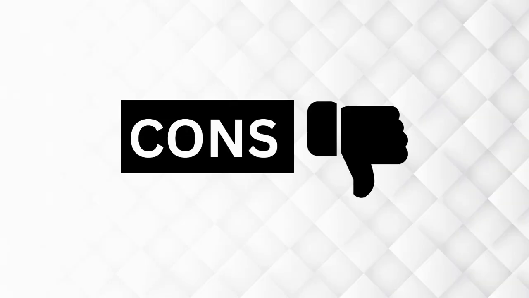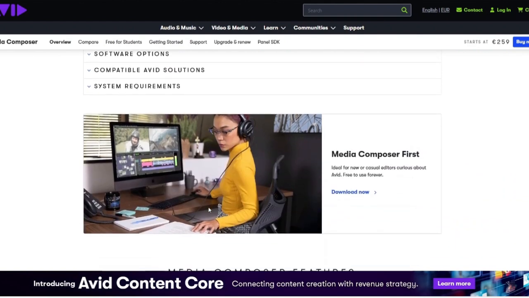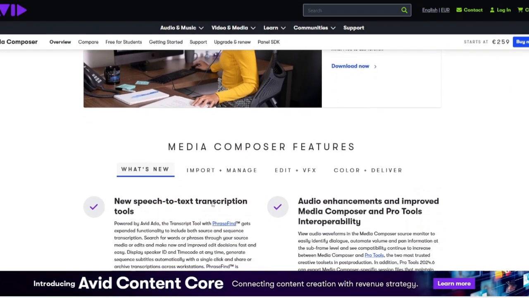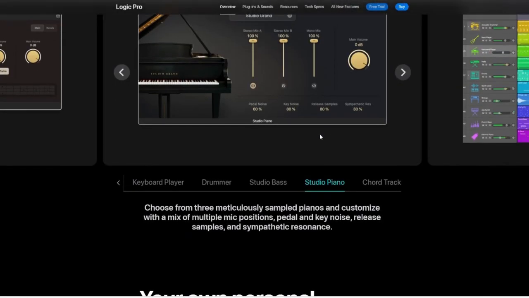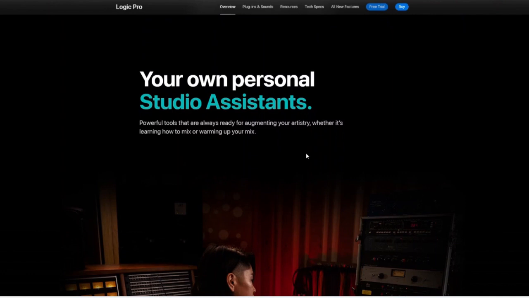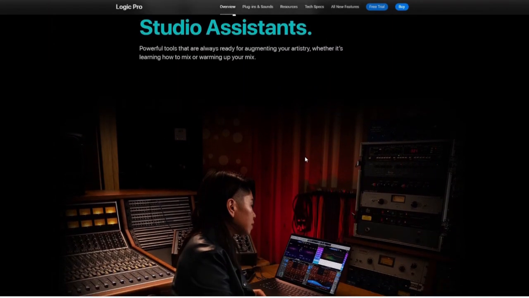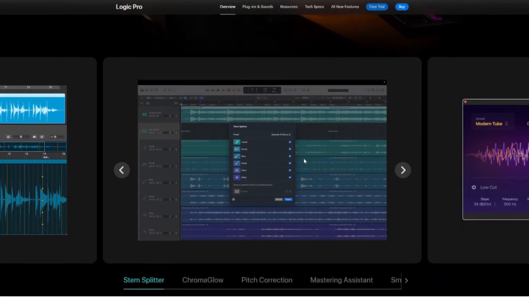And how about the cons? For Pro Tools, it has an expensive subscription model and fewer built-in creative instruments and loops. But for Logic Pro, the cons include that it is Mac only. It's not available on Windows. It's not the industry standard for film or post-production, and is sometimes less optimized for huge, complex multi-user sessions.